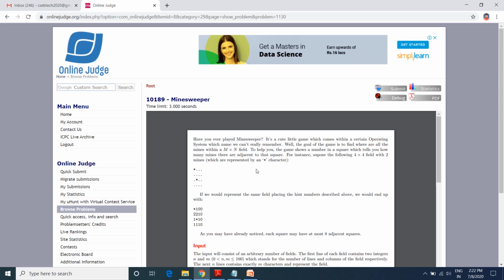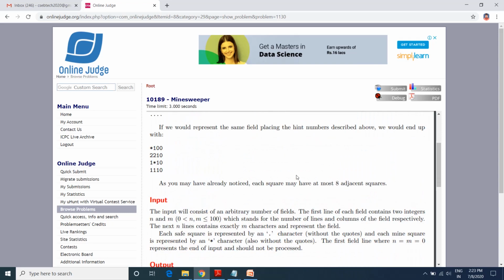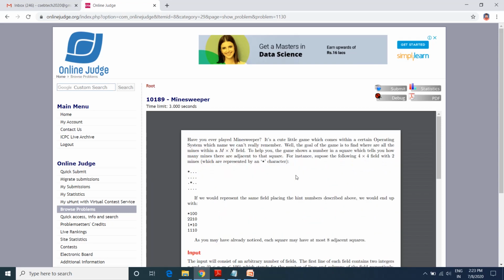As mentioned in this problem, have you ever played Minesweeper? It is a quick little game which comes within a certain operating system whose name we cannot really remember. You can increase the font size also so that you can read it. The goal of the game is to find where all the mines are within an m by n field.